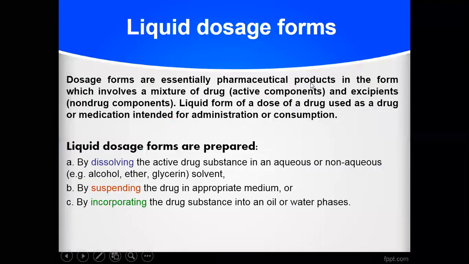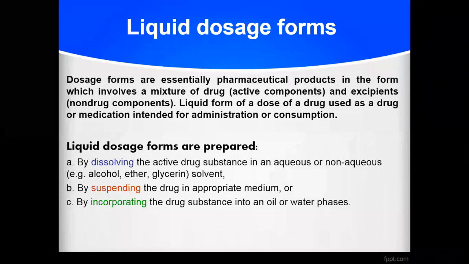As per pharmaceutics, they are essentially pharmaceutical products in a form which involves a mixture of drug and excipients. It is a liquid form of the drug or medication intended for administration or consumption.